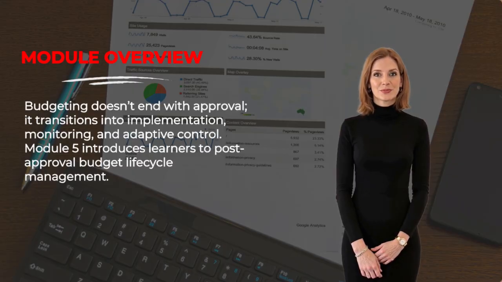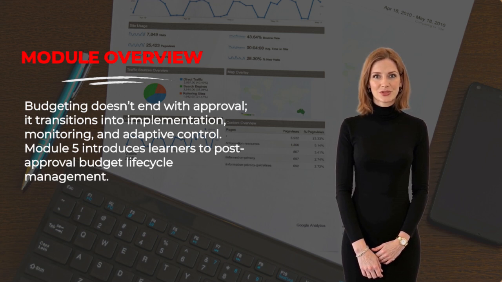Module Overview. Budgeting doesn't end with approval, it transitions into implementation, monitoring, and adaptive control. Module 5 introduces learners to post-approval budget lifecycle management. It explores techniques and frameworks for tracking budget execution, handling variances, adjusting financial plans to reflect evolving realities, and maintaining accountability throughout the fiscal period.